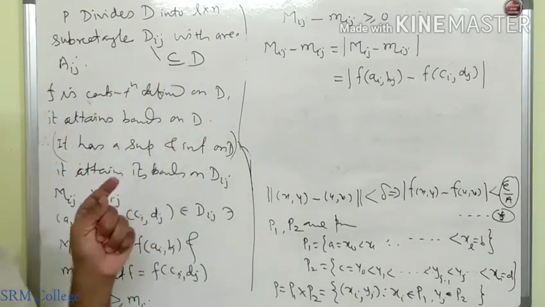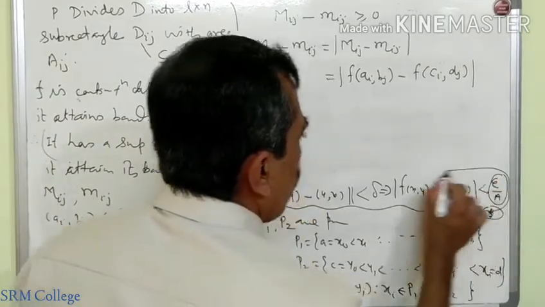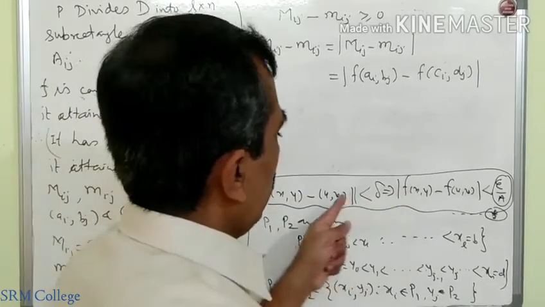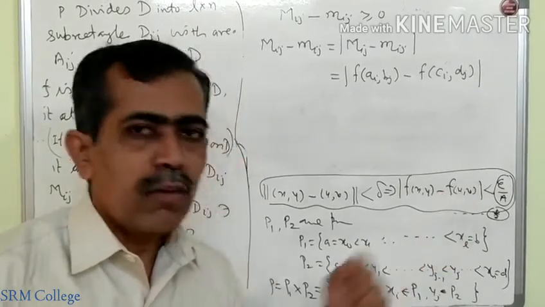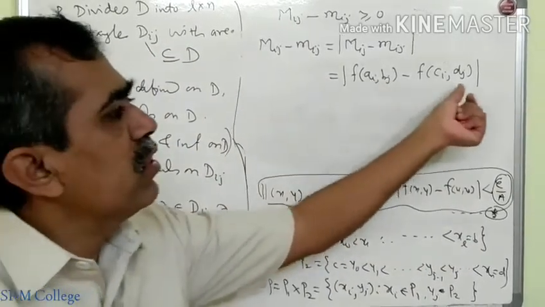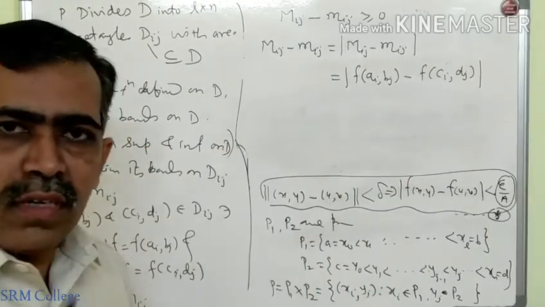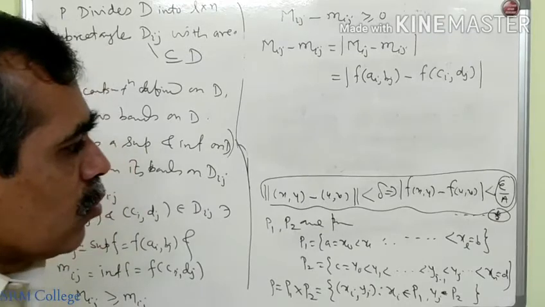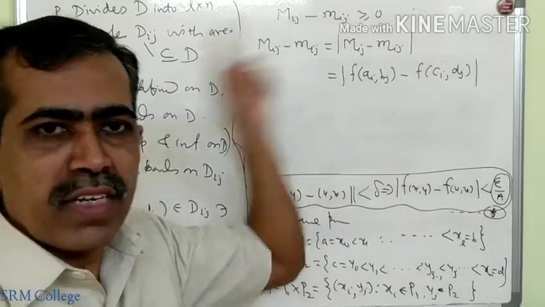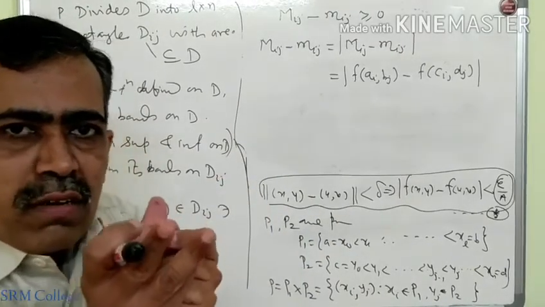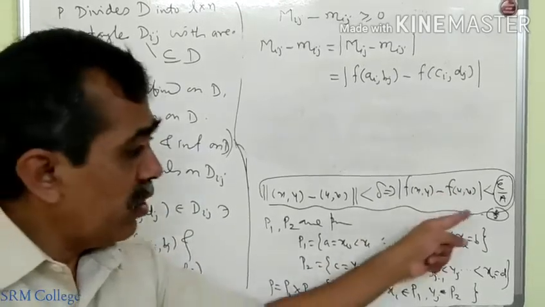Dij is a small part of D, and for all points in D, what is true is that whenever 2 points are very close to each other, their images are very close to each other. (Ai, Bj) and (Ci, Dj) are also any 2 points from D itself, because they are from Dij. So if the 2 points (Ai, Bj) and (Ci, Dj) from Dij are close to each other, then their images will be close to each other by this property, property star.